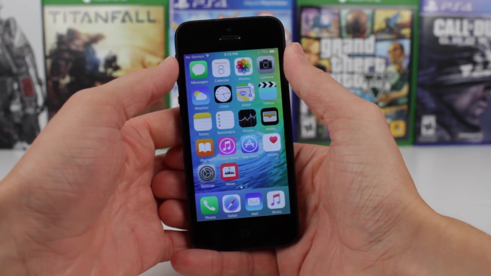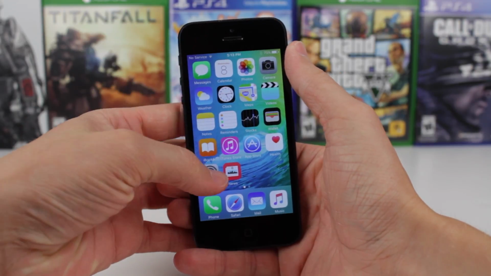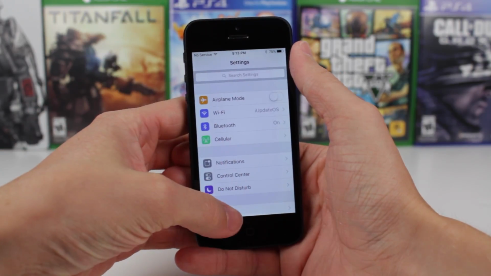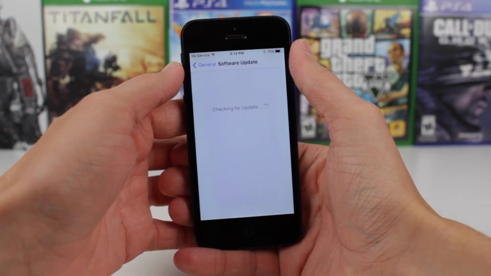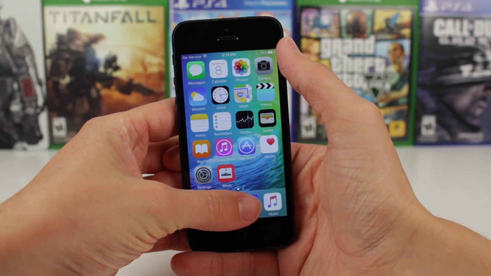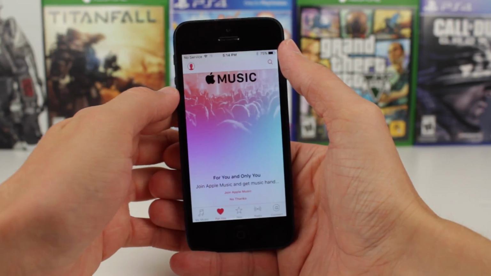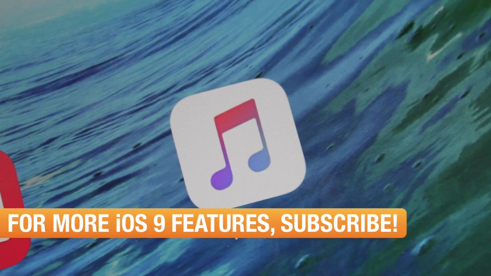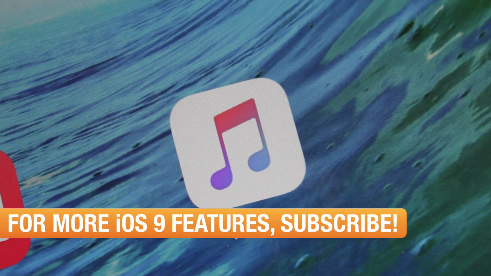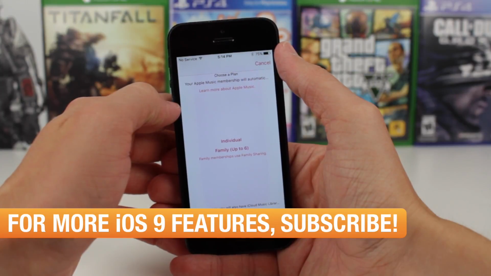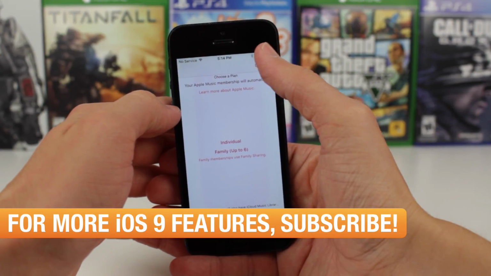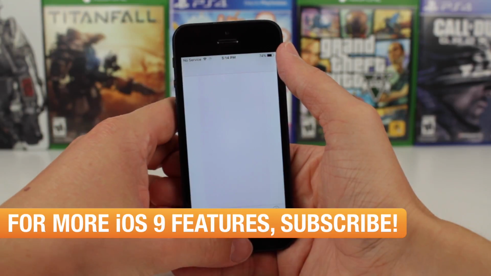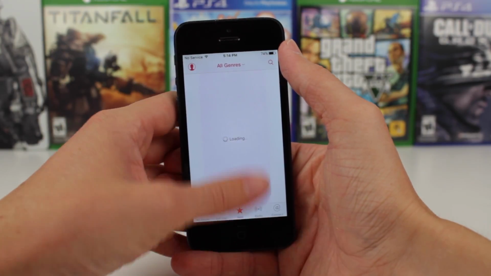The changelog for iOS 9 Beta 3 is relatively lengthy, so we're going to jump into what's new in this beta right now. The first change that you'll probably notice in iOS 9 Beta 3 is that it includes Apple Music. This was completely absent from iOS 9 Beta 2 except for the very basic groundwork that Apple had laid previously. However, Apple Music is fully and completely enabled in this beta.